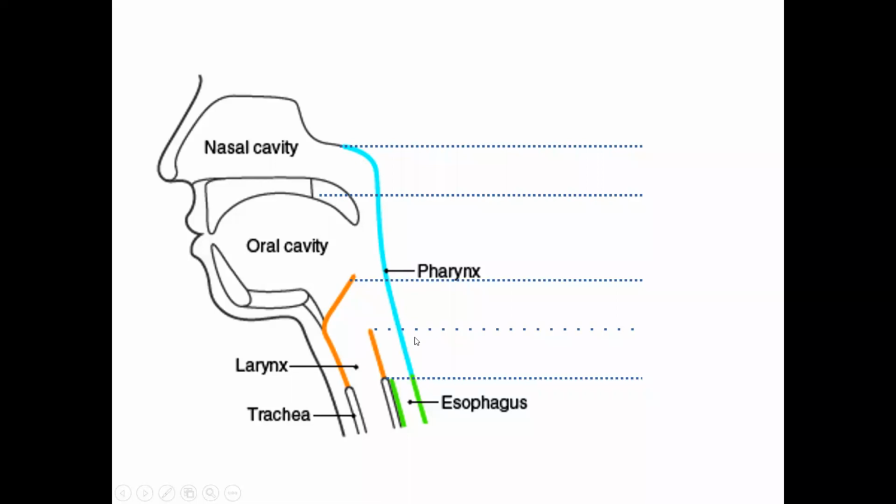The laryngopharynx is divided into two parts. The part behind the inlet of the larynx is called epilarynx. The part below the inlet of the larynx, up to the commencement of esophagus, is called hypopharynx. So: nasopharynx, oropharynx, laryngopharynx. Laryngopharynx is divided into an epilarynx and a hypopharynx.